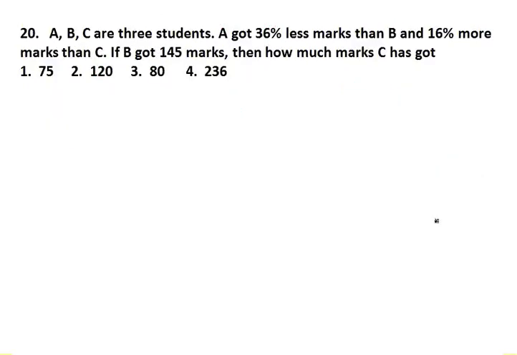Question number 20. A, B, C are 3 students. A got 36% less marks than B and 16% more marks than C. If B got 145 marks, then how many marks has C got? This is exactly the same question. I want you to do this by yourself. This is going to be your homework.